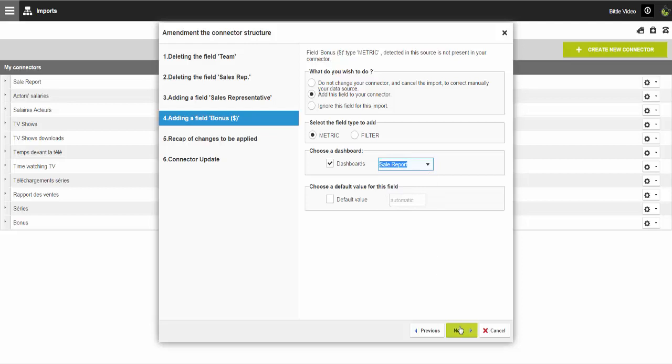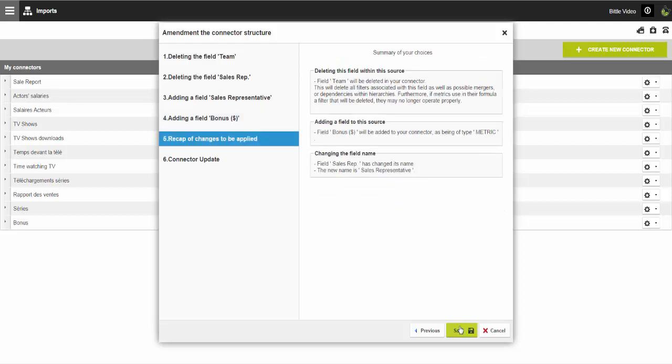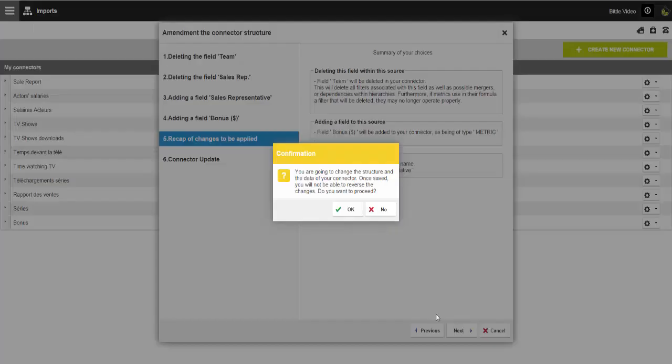Click on Next between each step until you end up on a summary of the changes that will be applied to your connector. Finally, click on Save, then you can choose either to import your data or not.